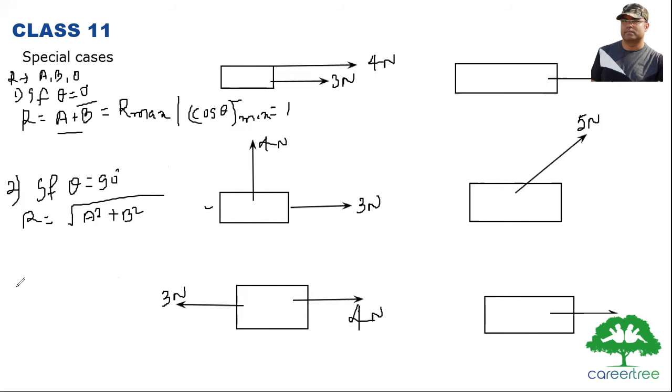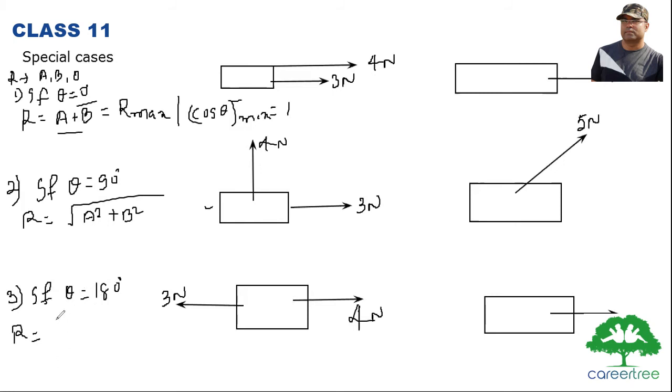The third case is if theta is equal to 180 degrees. This means the two vectors are anti-parallel, acting along opposite directions. If you put theta equal to 180 degrees in the formula, you get r equal to the square root of a square plus b square minus 2ab, so a minus b whole square.